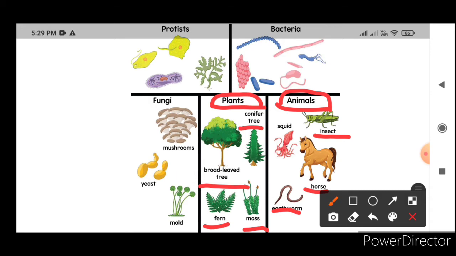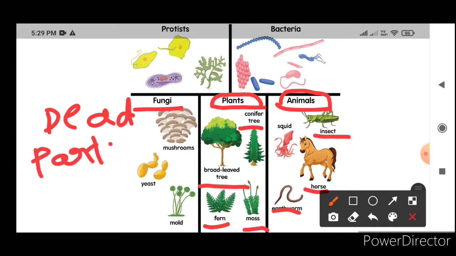Now the new thing you are learning here is the fungi group. Fungi can grow on dead and decayed parts of plants and animals. When plants and animals die, fungi can grow on these dead bodies. They come neither in the plant group nor in the animal group.